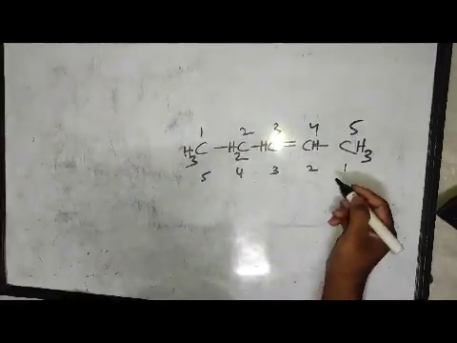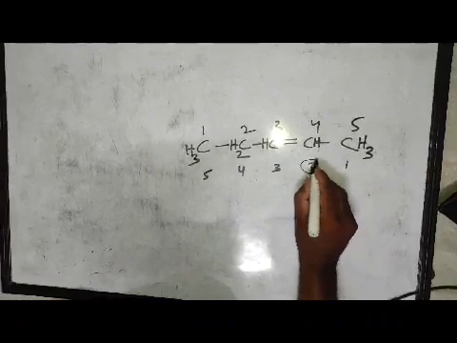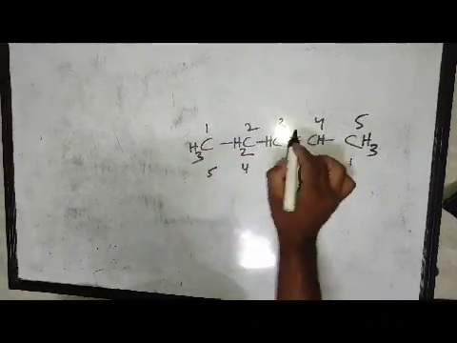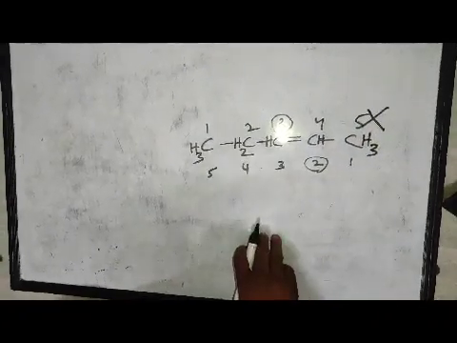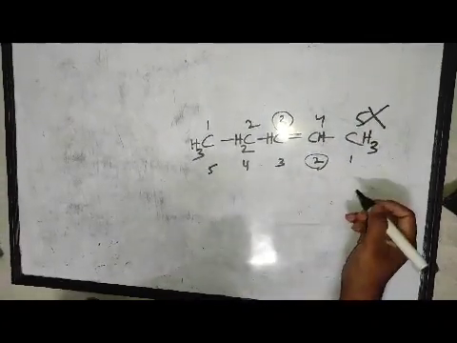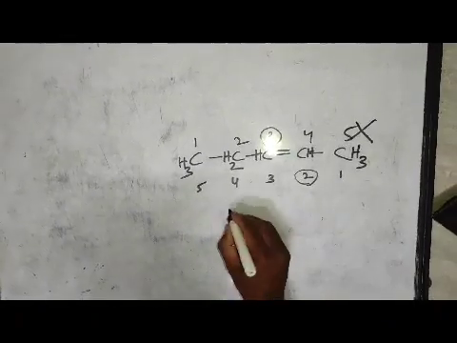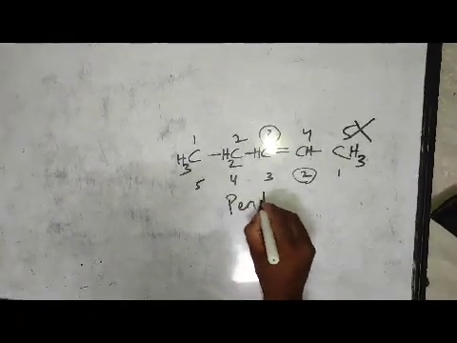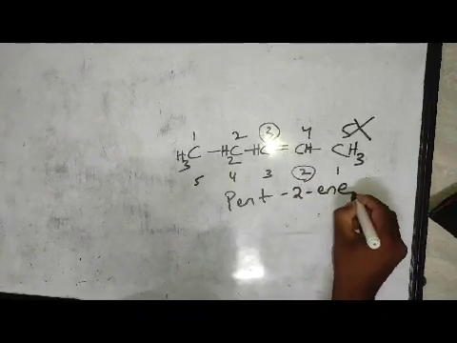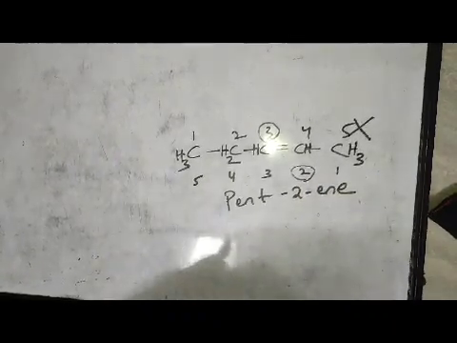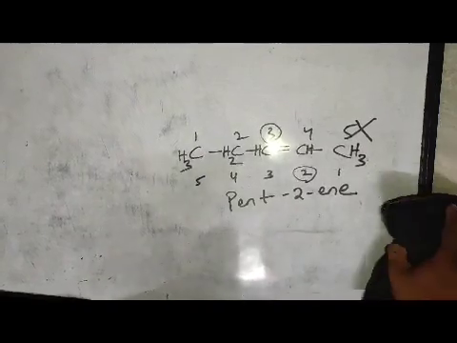But according to the lowest sum rule, the carbon atom is present in position 2 this way, but if I start numbering from the other side, it is in position 3. So we can take this. It has 5 carbon atoms, so the prefix is pent, and at position 2 the double bond is present, pent-2-ene. This is all about alkene, the double bonded carbon atoms.